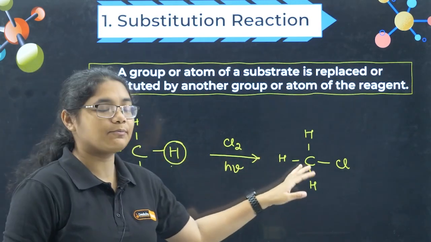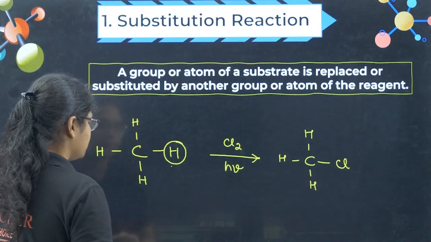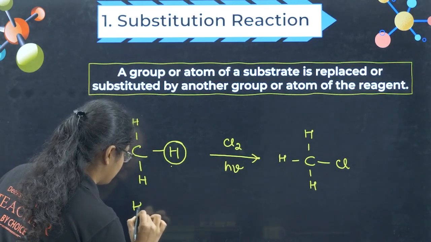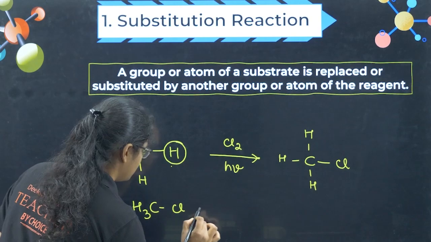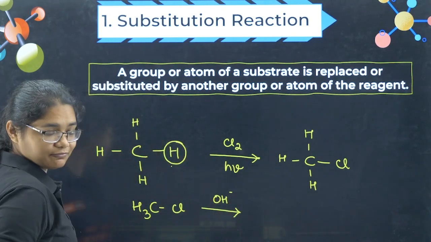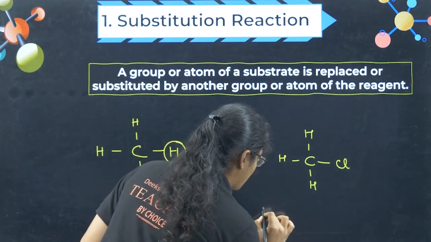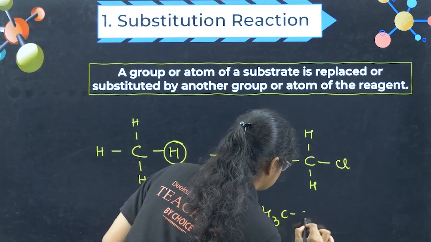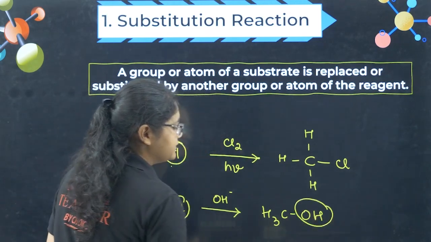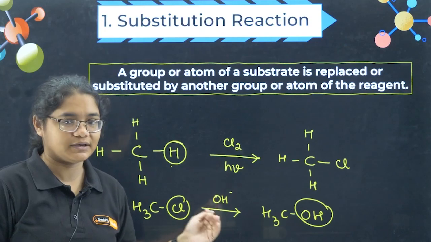Another example: I'll take CH3Cl, and if you treat it with OH minus, right, this is a nucleophile, what will happen? This OH minus will replace this chlorine and you will get CH3OH, right? You can see this chlorine is replaced with this OH group. Okay, so this is the basic example of substitution reaction.